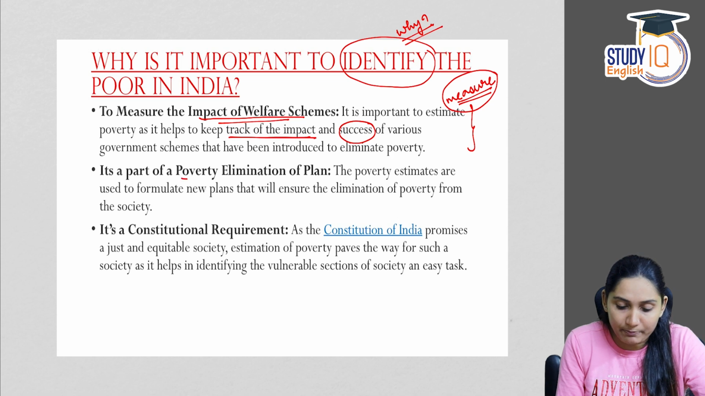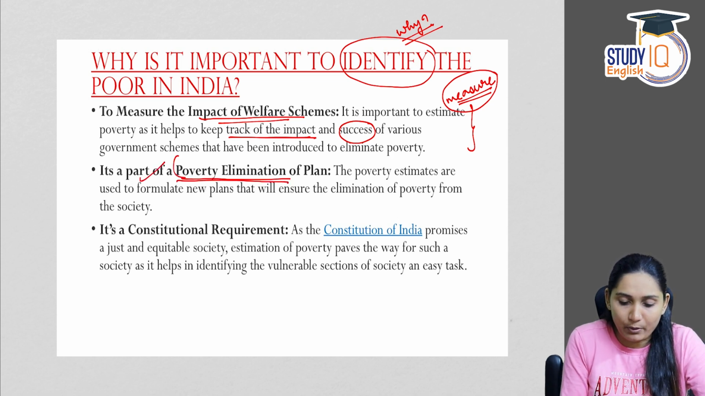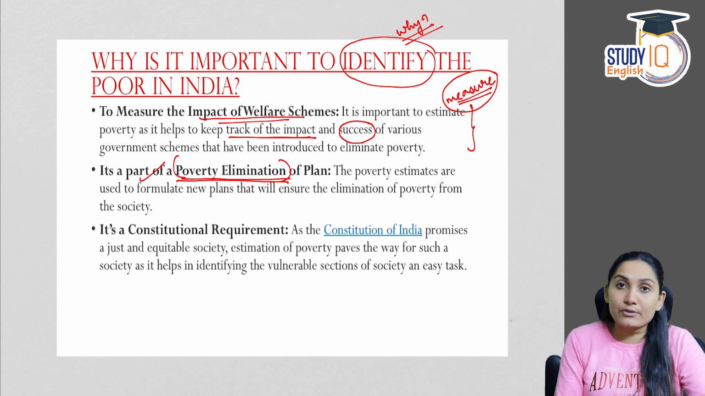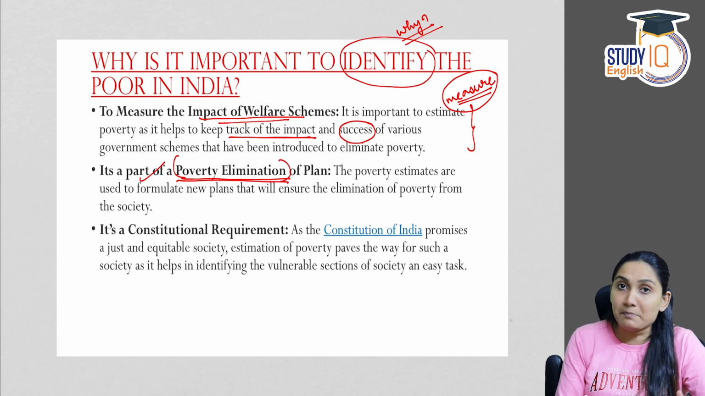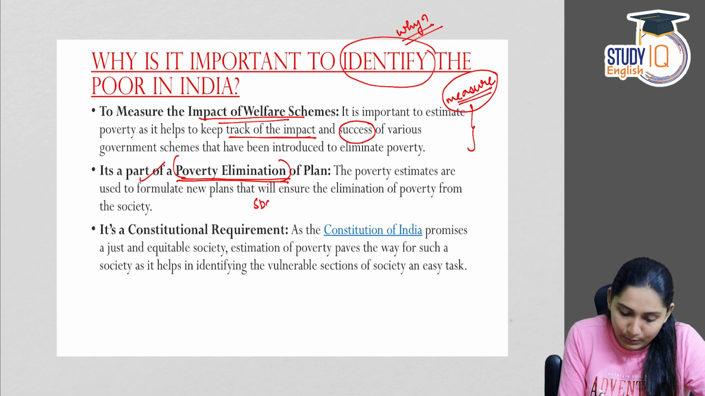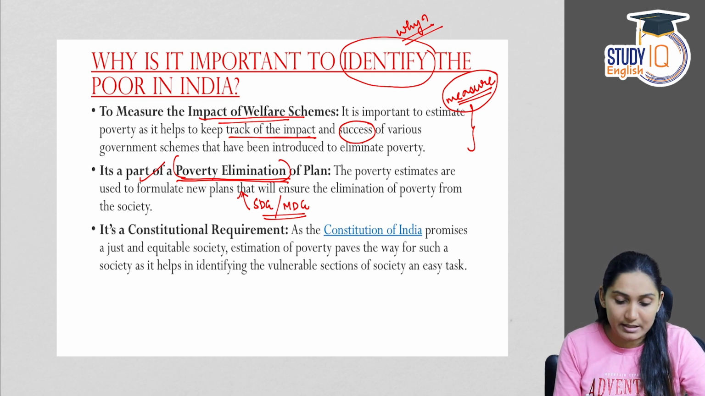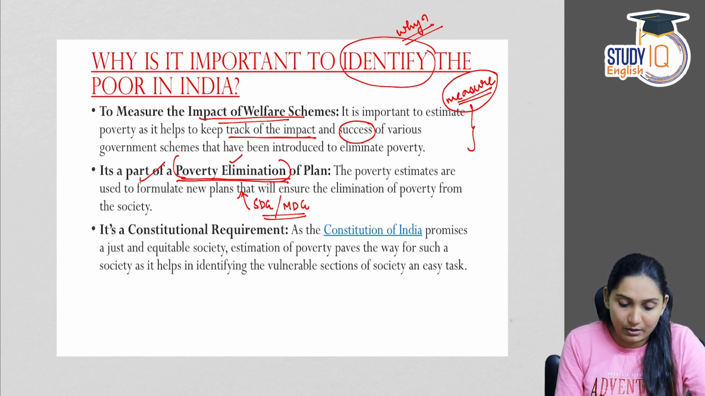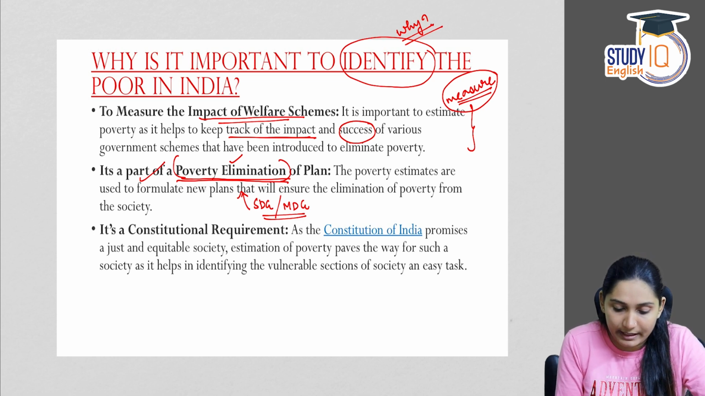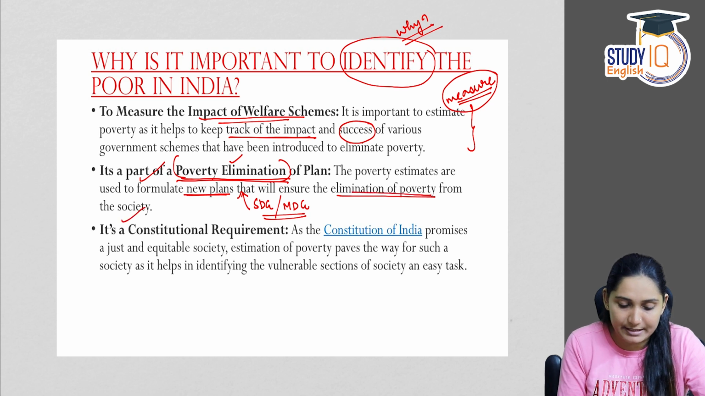Second one, it's a part of the poverty elimination plan. That is, to eradicate poverty or to eliminate poverty. We know the Sustainable Development Goals and the earlier Millennium Development Goals all aimed at eliminating or eradicating poverty. So the next point is to understand and eliminate poverty. The poverty estimates are used to formulate new plans that will ensure the elimination of poverty from society.